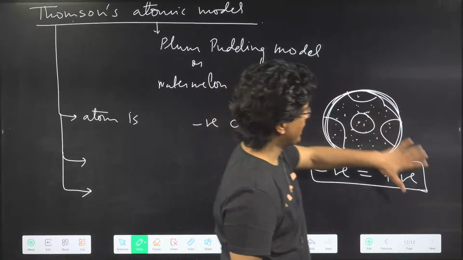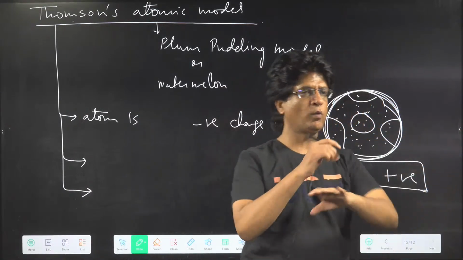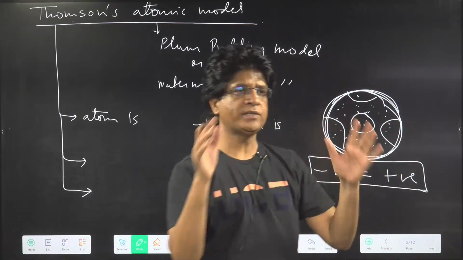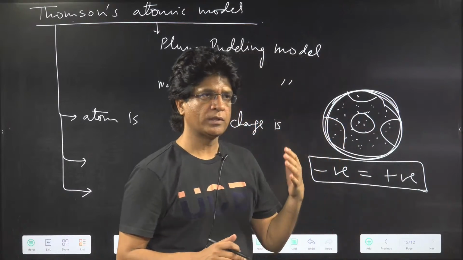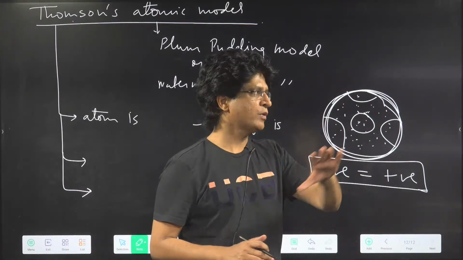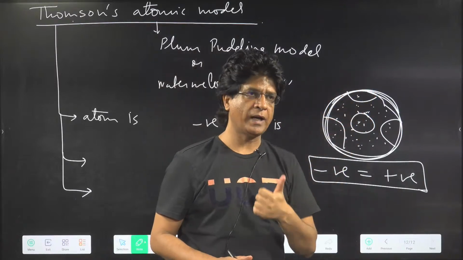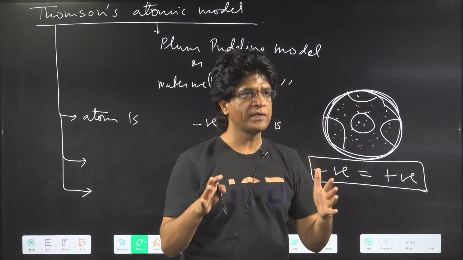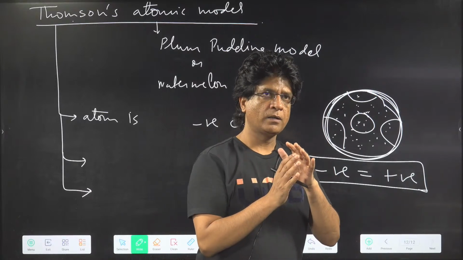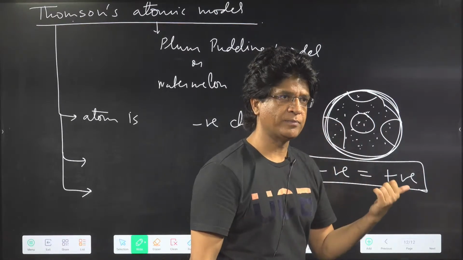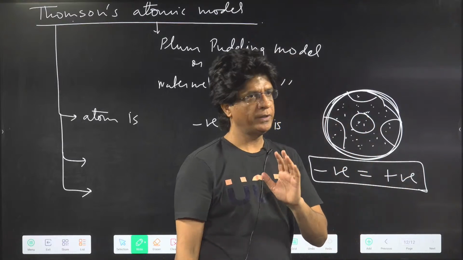Like if I touch anything, any panel or any pen, my body as well, all these things are neutral. Thomson was telling the world that all these things are made up of atoms only, and since all these things are neutral, the atoms they are composed of must also be neutral in nature.